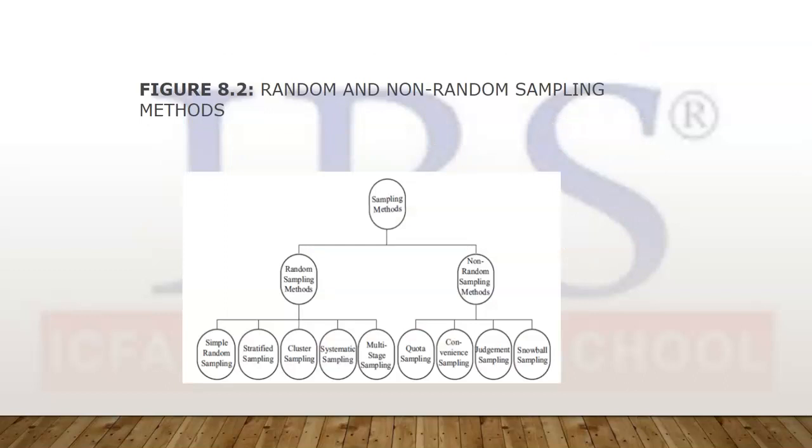Okay. Now this is the plan of our study. Sampling methods: random and non-random. In random, there is simple random sampling. We have stratified, cluster, systematic, and multi-stage. So there are 5 methods in random, and there are 4 in non-random sampling. These are quota sampling, convenience, judgment sampling, and snowball sampling. We are going to do them in detail in the subsequent slides.